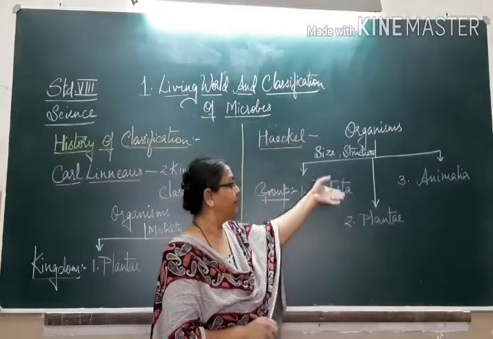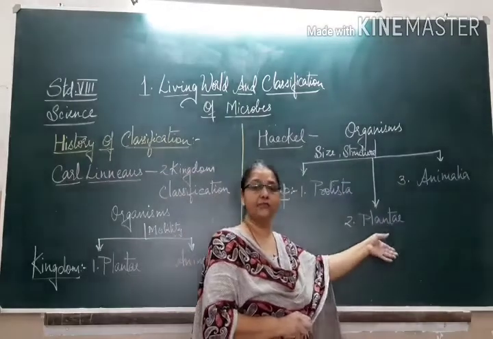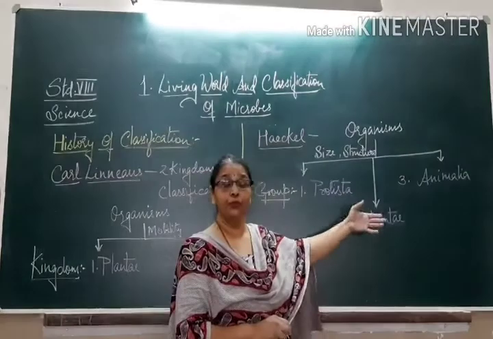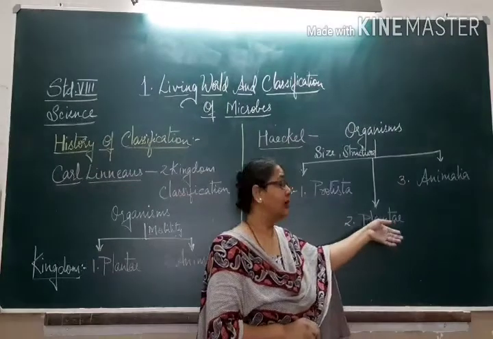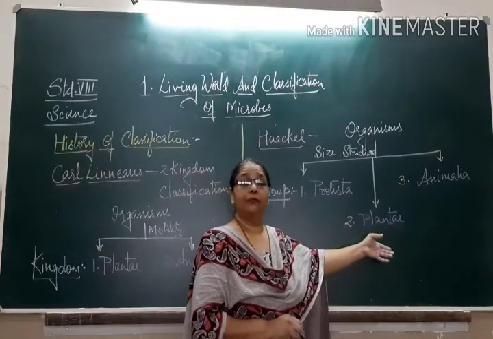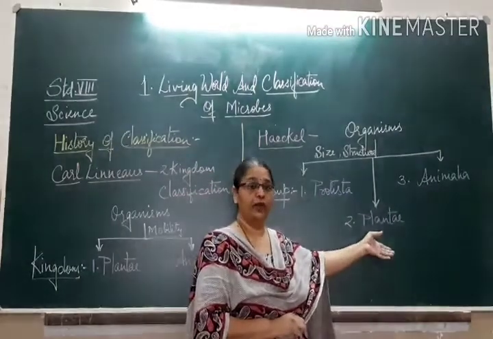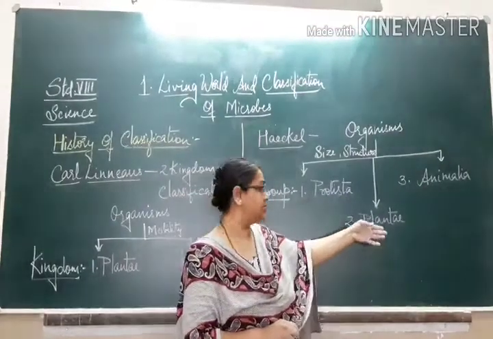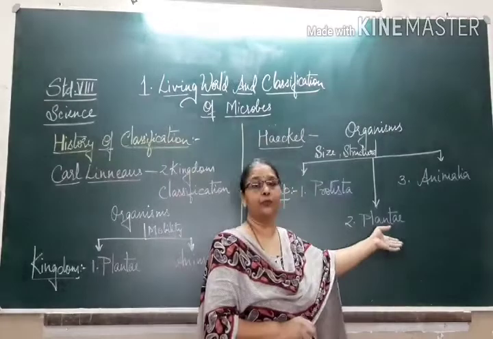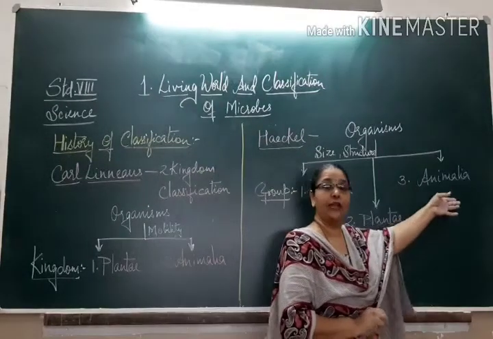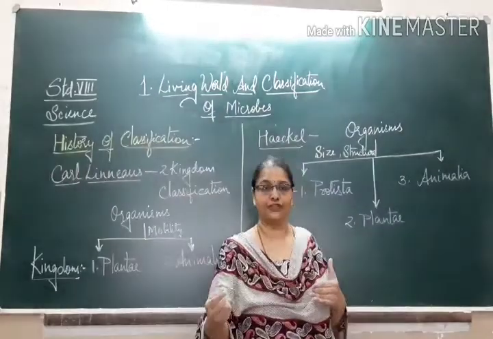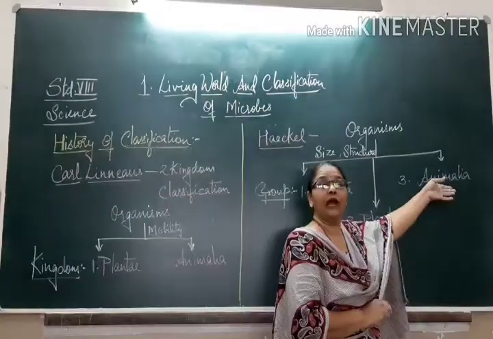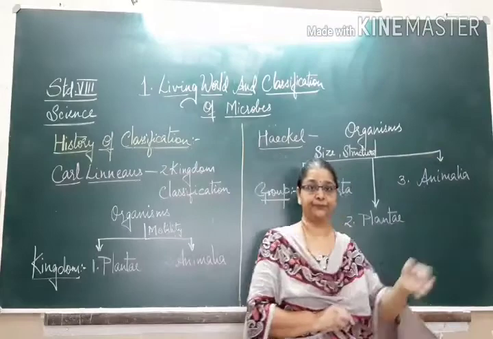The organisms which did not move from one place to another and were preparing their own food were fixed in one place and were classified under group Plantae, whereas the organisms that showed locomotion, that is, moved from one place to another, were grouped under Animalia.